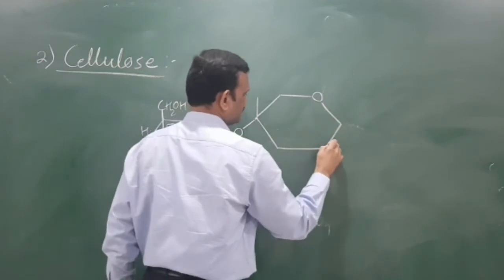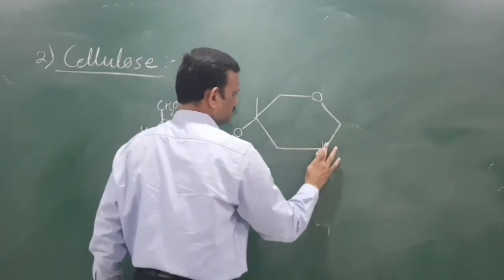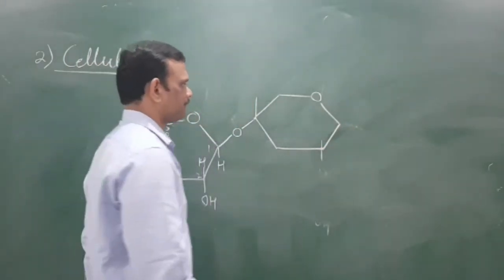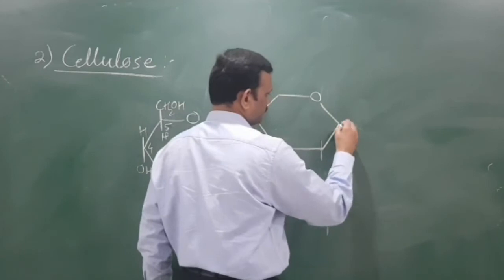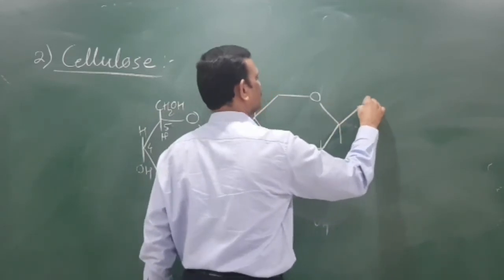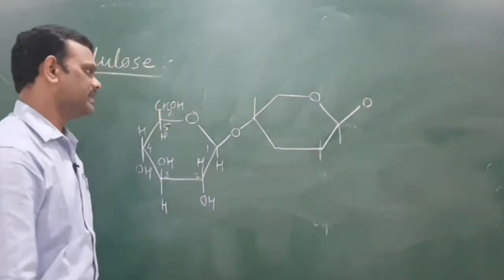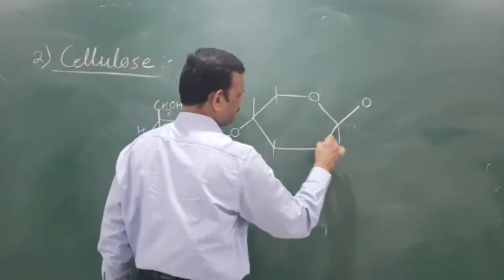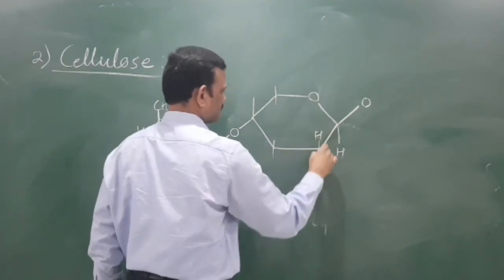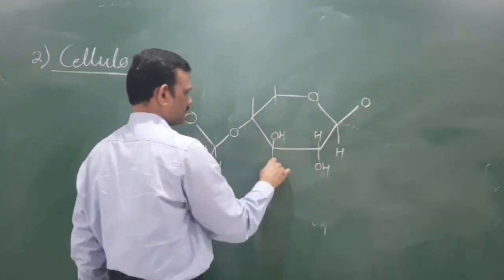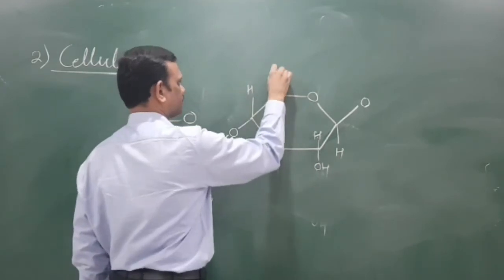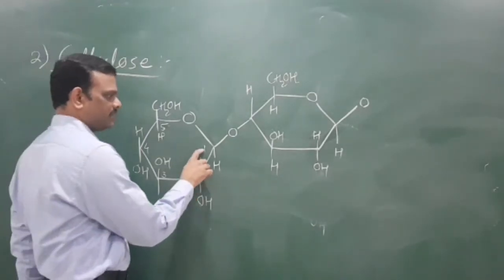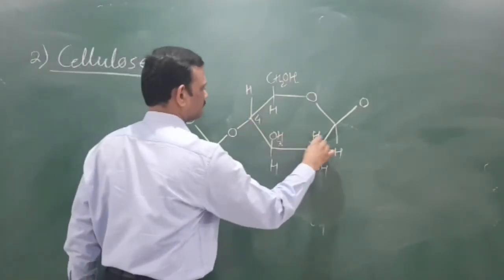You have to practice to draw the structure of both the glucose. All those glucose molecules link through beta glycosidic linkage. Just fulfill the valencies. This one is the second unit. That means C1 links to this C4.